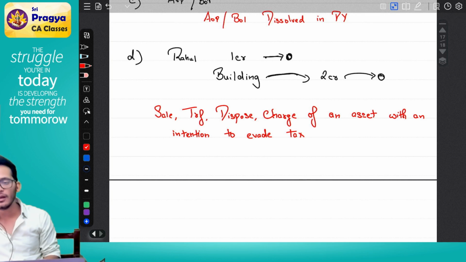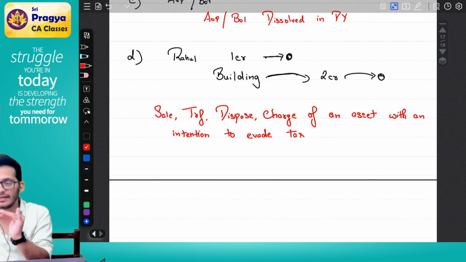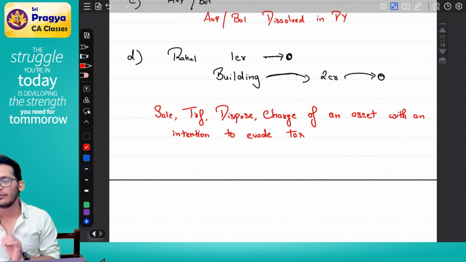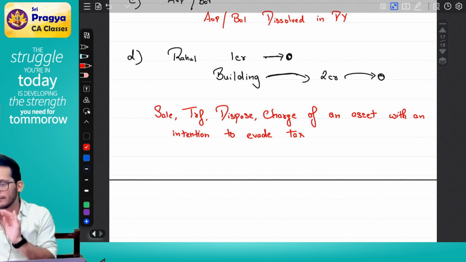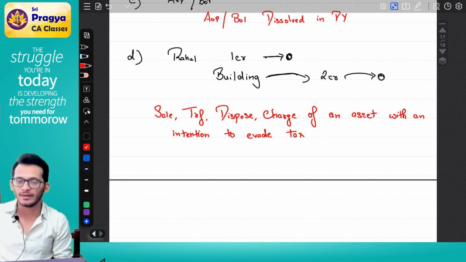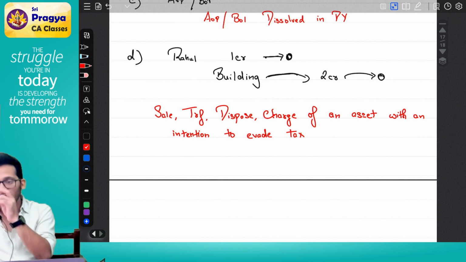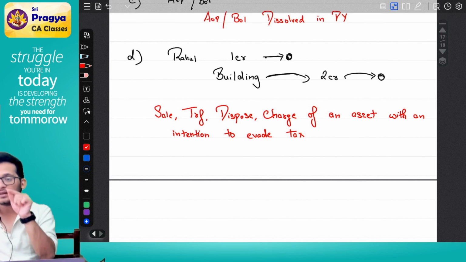You have to be very careful whenever you get a big asset from another person. It is generally your moral obligation to check with the other person if he has any income tax demand, and what is he selling? If he is selling one or two assets, then it's fine, because he still has other assets for the assessing officer to recover from. But if you notice that he's selling all his assets, it means pakka he's going to cheat the government. In that case, you will take a stop.